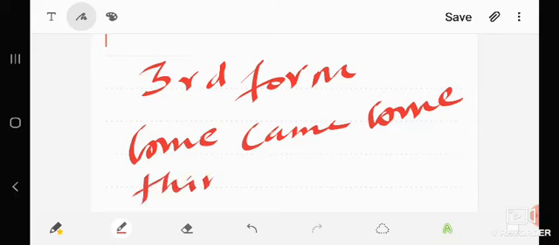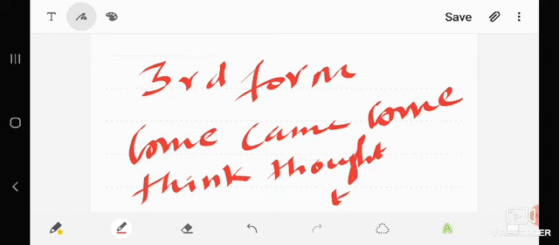Think, thought, thought. So for this verb, the second form and third form are the same.